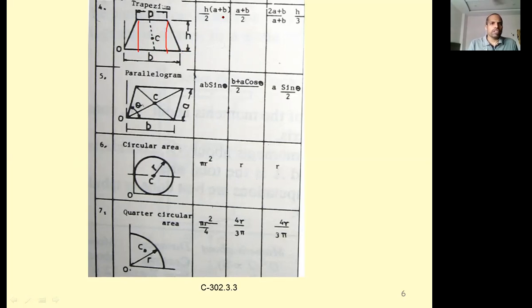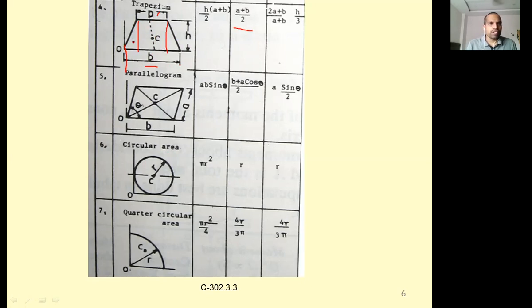H by 2 into (a plus b) is the area. Here a is nothing but the top width, and b is nothing but the bottom width. (a plus b) by 2 is nothing but x bar. So from this point it lies at a distance of (a plus b) by 2. If both sides are the same, then it lies at the center only, the midpoint of this one.